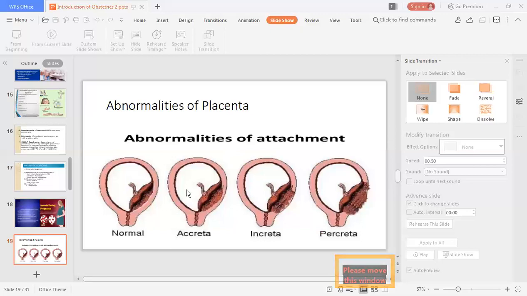If the attachment is too deep, affecting up to the middle layer, it is called accreta. If it crosses the middle layer and reaches up to the peripheral, that is increta, and if it crosses the peripheral layer of the uterus, then it is called percreta. So that is placenta accreta, increta and percreta from the attachment point of view.